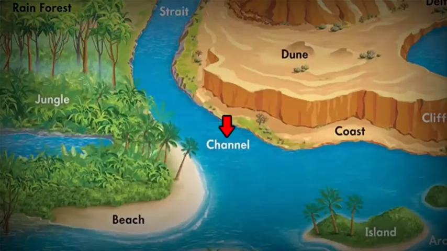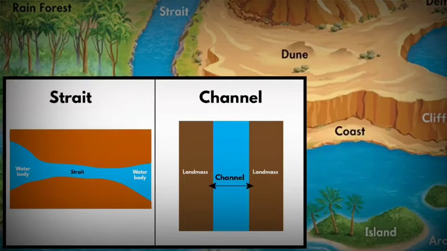The next one is channel. A channel is a wider waterway that passes between two neighboring landmasses. Now, if you look at the difference between a strait and a channel, a strait is a narrow waterway that connects two larger bodies of water, while a channel is a wide waterway that passes between two neighboring landmasses. One connects two water bodies and the other creates a gap between two land masses.